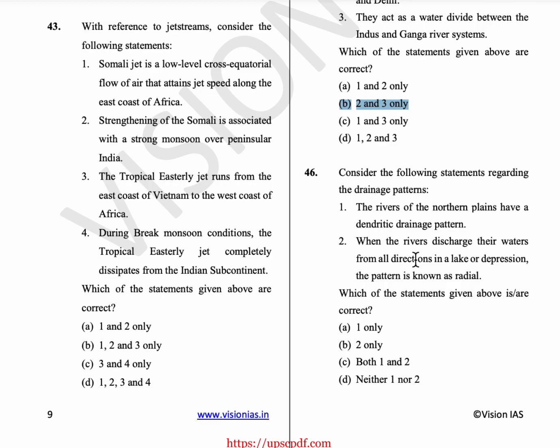And when the rivers discharge their waters from all directions into a lake or a depression, that pattern is called the centripetal pattern. So option A is the answer.